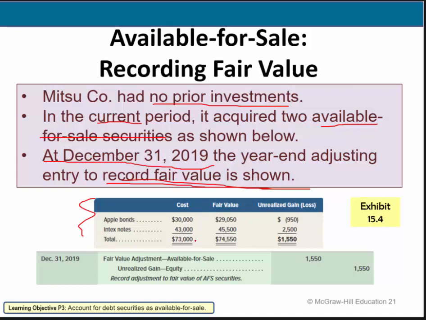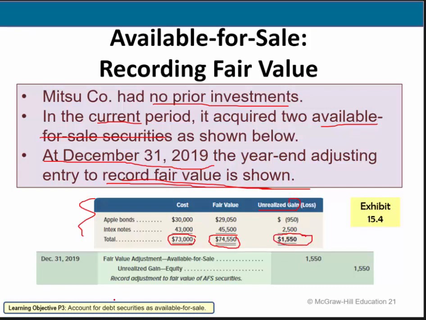So the total cost of our debt securities available for sale is $73,000. The total fair value, which is more of a market value related measurement for the portfolio, is $74,550. That means we have an unrealized gain of $1,550.